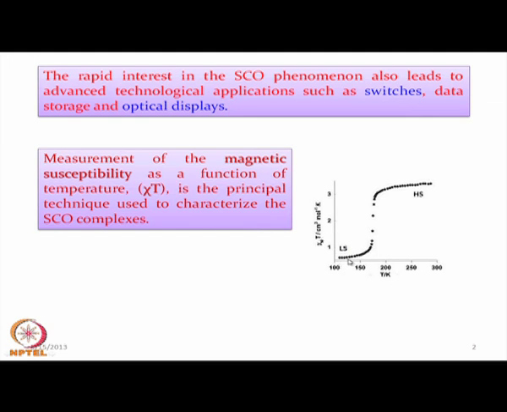So, what we will find is that at low temperature, this is the axis where the magnetic moment can increase.